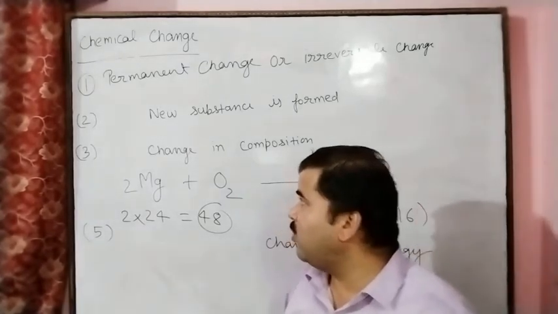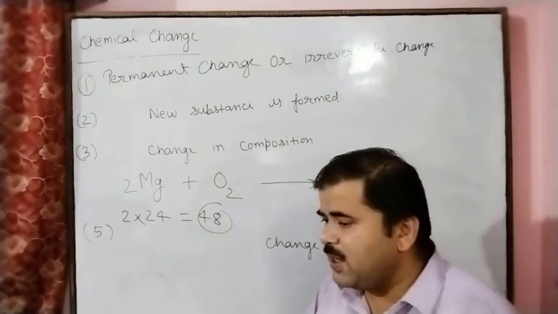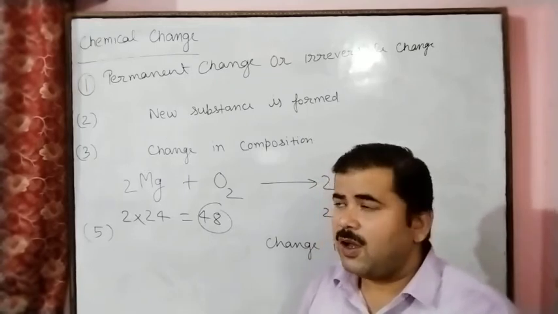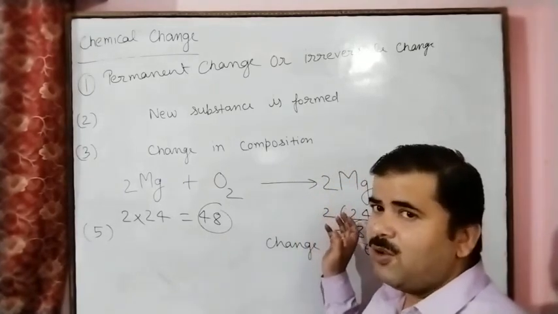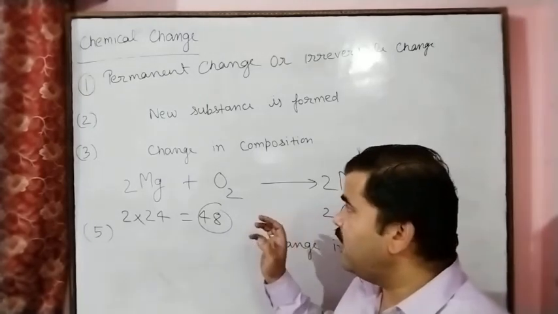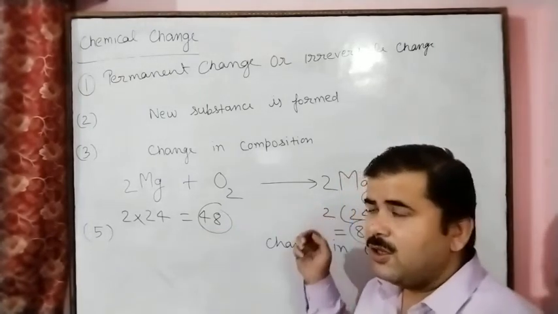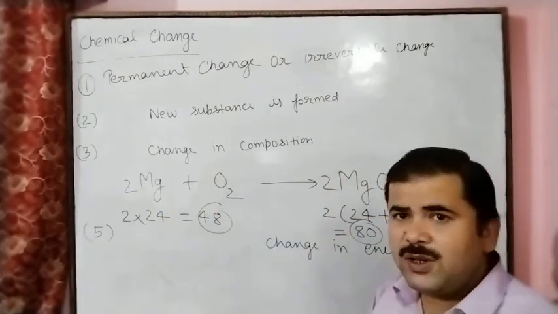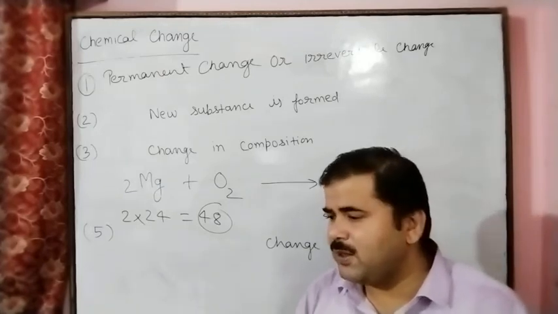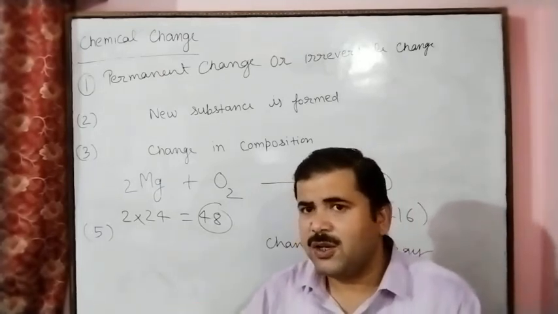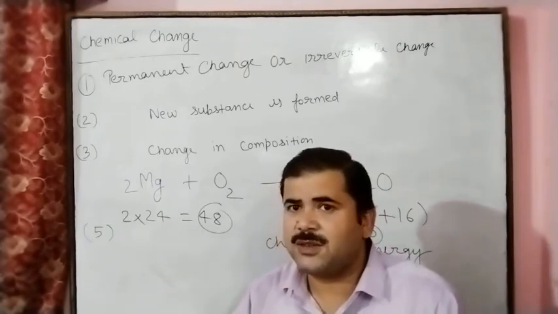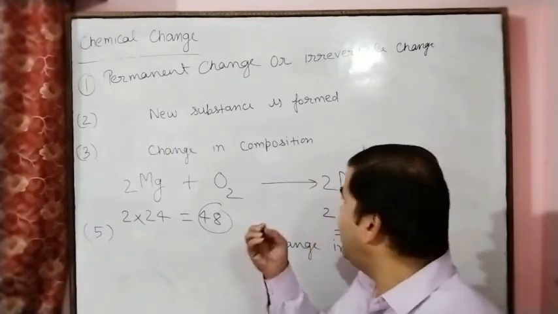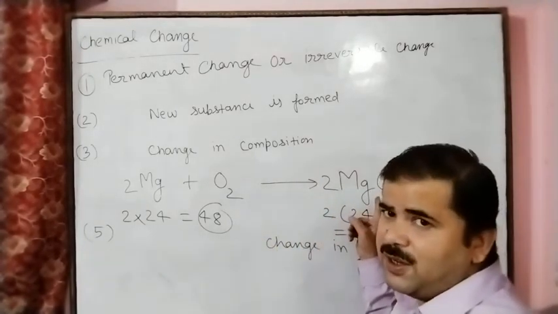So here also you will follow that. You are burning the magnesium and the magnesium changes into magnesium oxide, the residue material. Here we are comparing between magnesium and magnesium oxide. If we burn the magnesium, we are seeing the magnesium substance, and after burning it changes into the residue material, which is magnesium oxide.